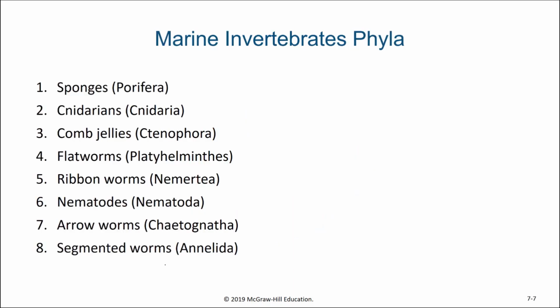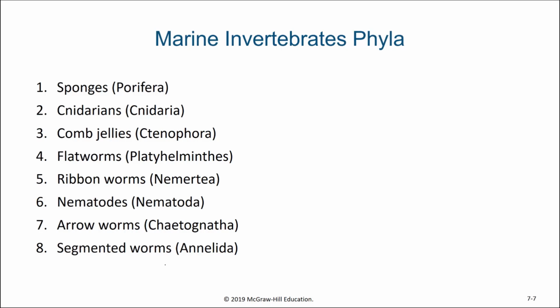So looking at our major invertebrate phyla, we have the poriferans, which are the sponges, which we'll be talking about in this video. The cnidarians and the ctenophores, which we'll talk about in our next video, those are going to be things like jellyfish and coral and comb jellies. Then we have some bilaterally symmetrical worms, and we'll talk about those in one group.